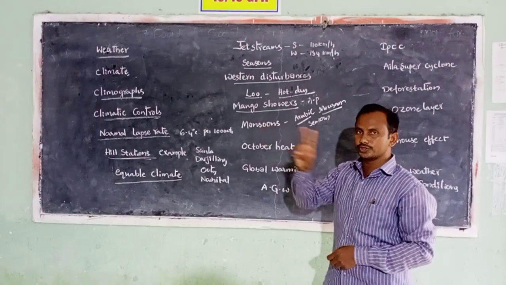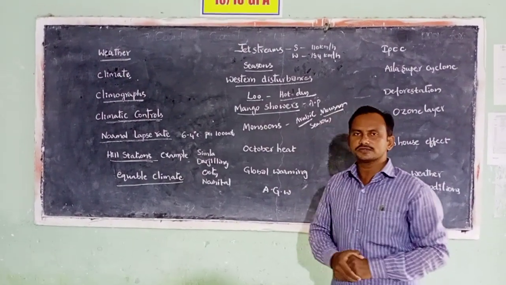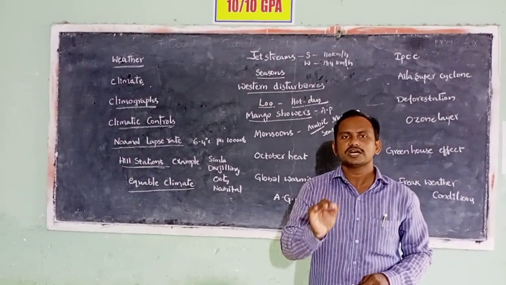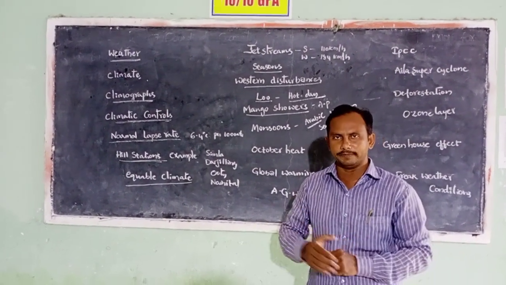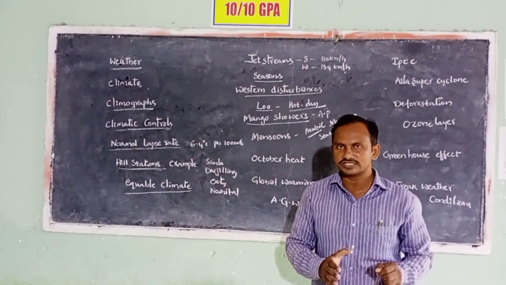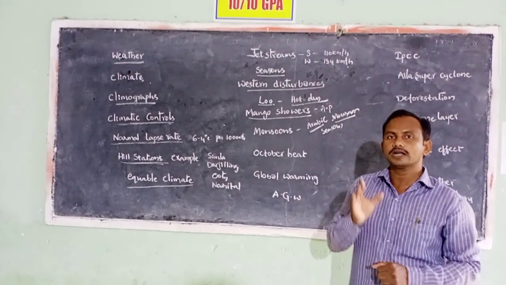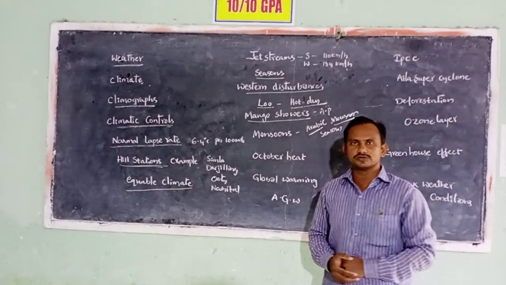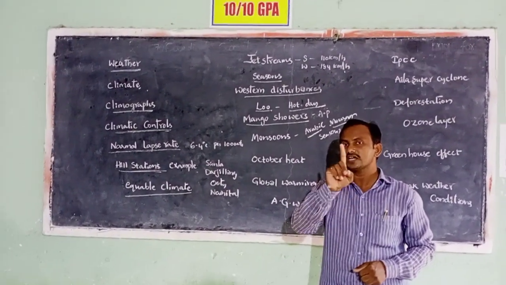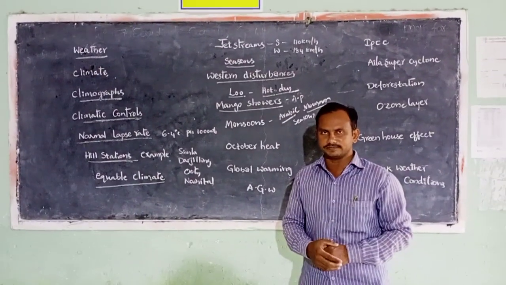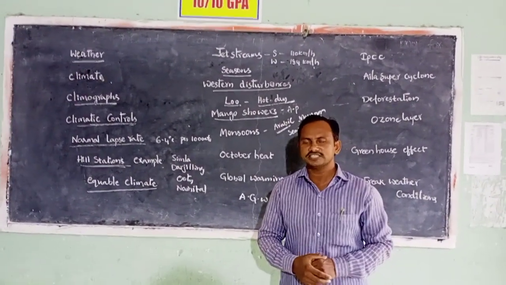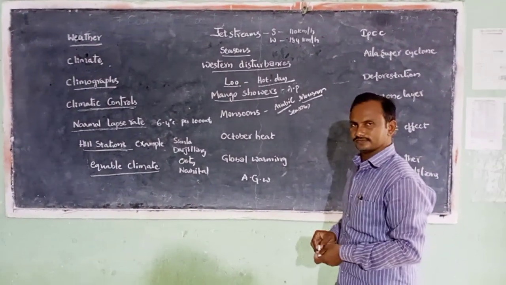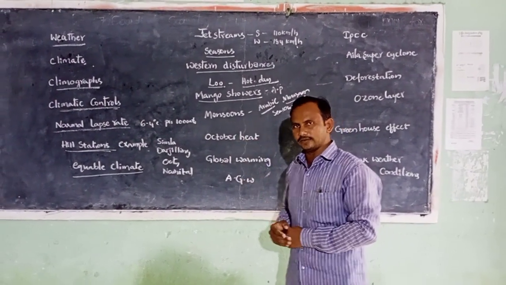These monsoons are of two types: southwest monsoons and northeast monsoons. The present time is the southwest monsoon season, June to September. In this season, India receives the bulk of its rainfall. Most of the rainfall in India takes place because of the southwest monsoon season only. Only one state receives high rainfall in the northeast monsoon season, that is the Coromandel coast, which is nothing but Tamil Nadu. So India receives most of its rainfall from the southwest monsoons that blow from the Indian Ocean to the Indian subcontinent.